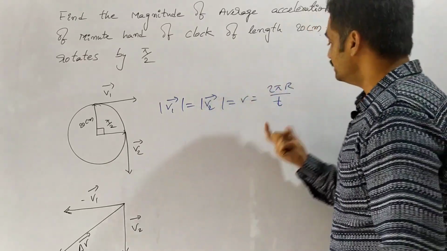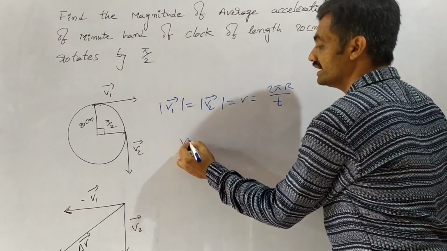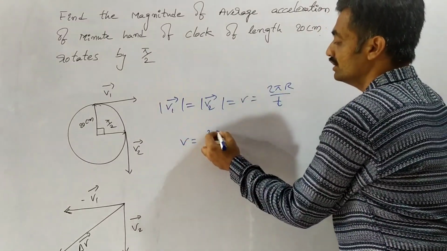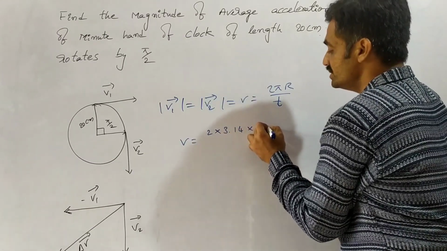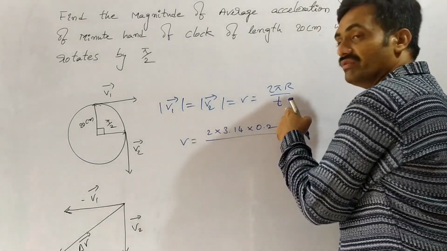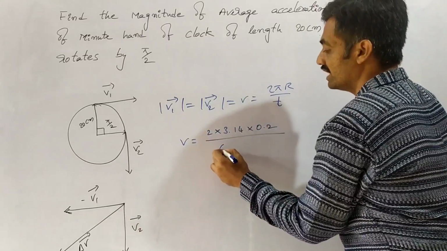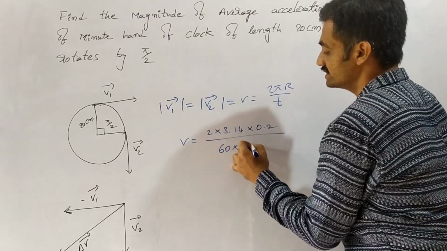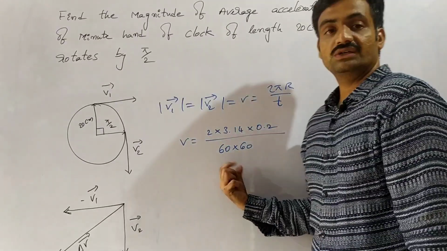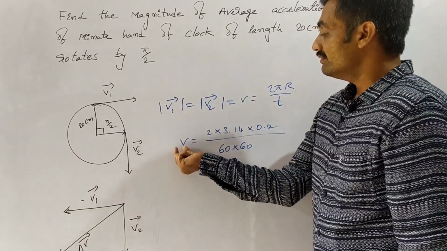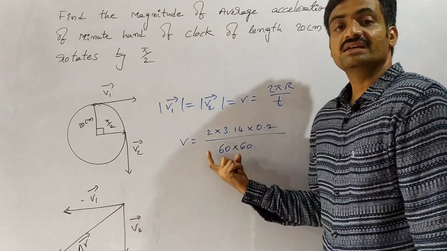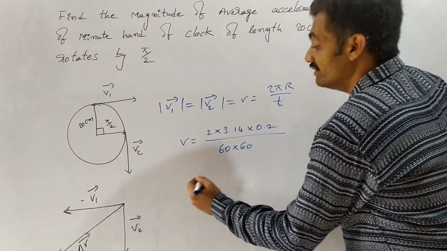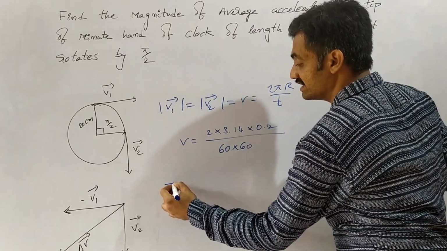Come to the case. Here if we substitute the values, we get v equals 2 into 3.14 into 0.2, whereas the time is represented, so we have 60 into 60. So here v is equal to 2 into 3.14 into 0.2 by 60 into 60. Now we have to find the acceleration.